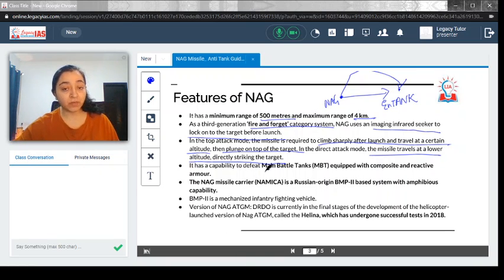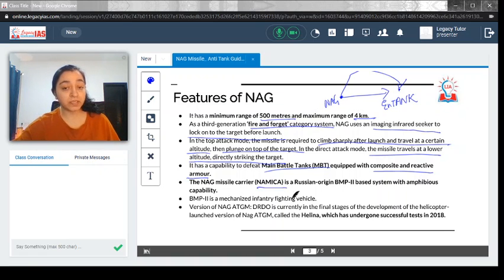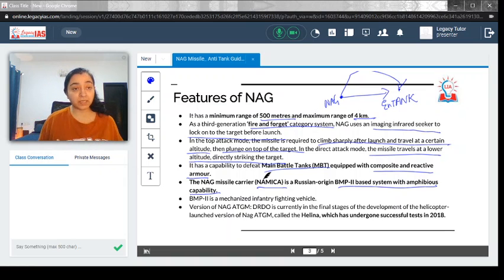It has the capability to defeat main battle tanks equipped with composite and reactive armor. As mentioned, even heavily fortified tanks could be neutralized by it. The NAG missile carrier, called Namika, is a Russian-origin BMP-2 based system with amphibious capability. Amphibious capability means that it could function over land as well as over water. BMP-2 is a kind of mechanized infantry fighting vehicle, and it has amphibious characteristics. So Namika will have both of these.